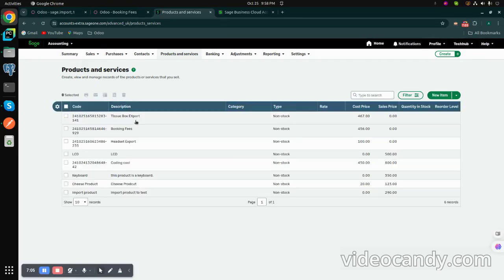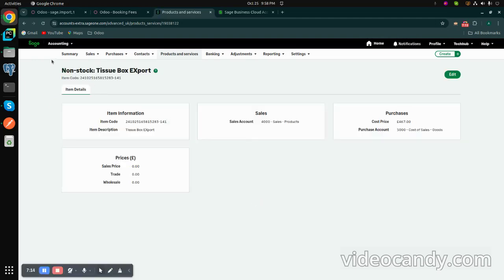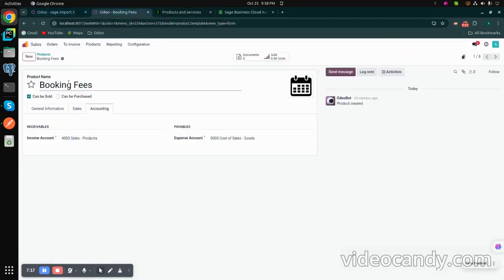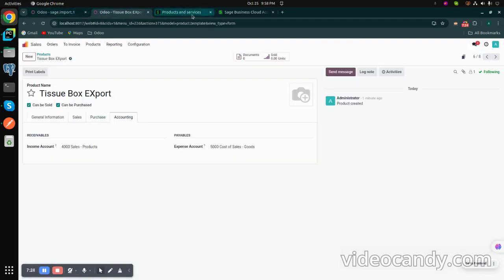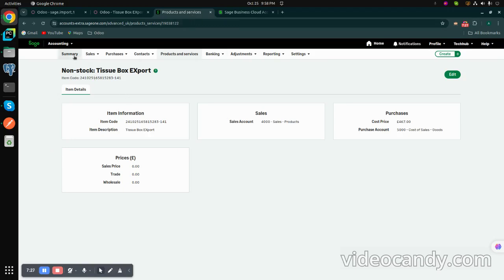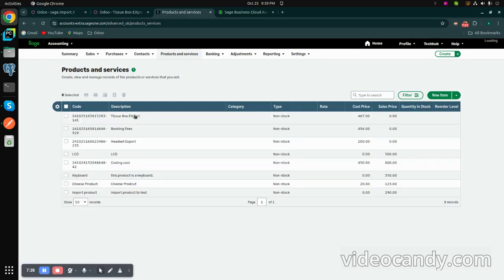So we can say the tissue box export and booking fees both are coming from Odoo to Sage. This is what we have created in Odoo, and this product, tissue box export. So both of them are exported into Sage. We can see that: tissue box and booking fees.